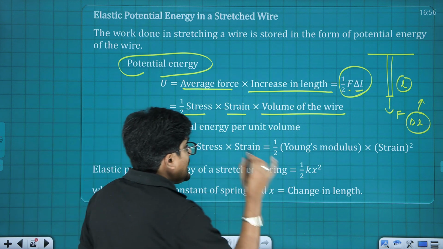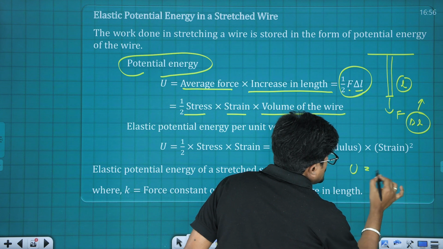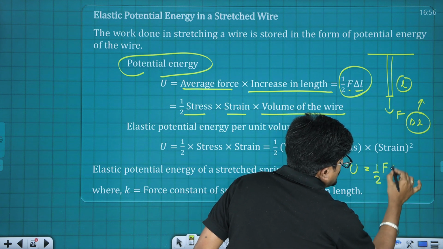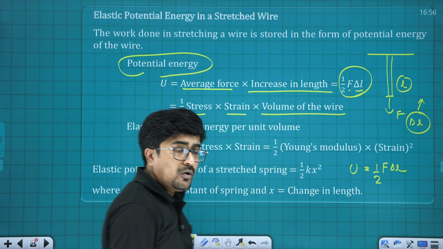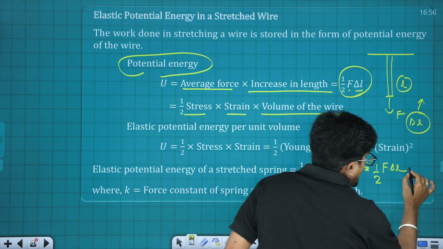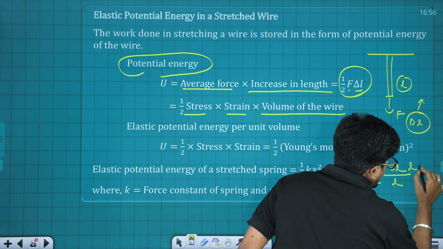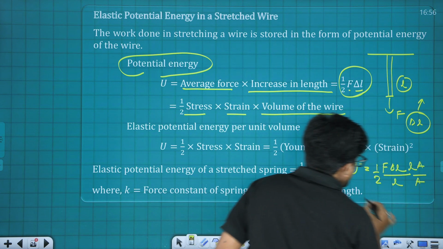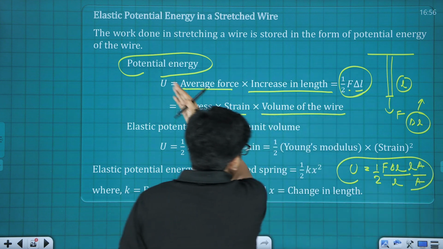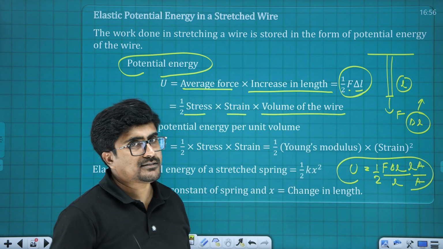From here you can get into any of these formats. I repeat, the energy stored is half of F into delta L. Now what you need to do is multiply it with L and divide by L, multiply it with A and divide with A. There it will take you to all these formats. It's as simple as that.